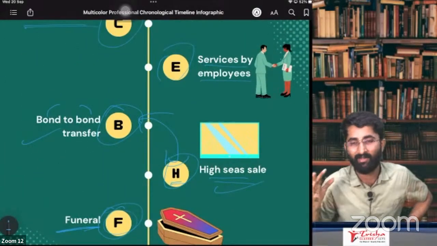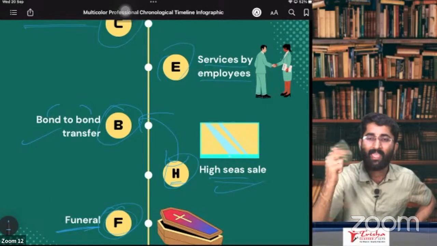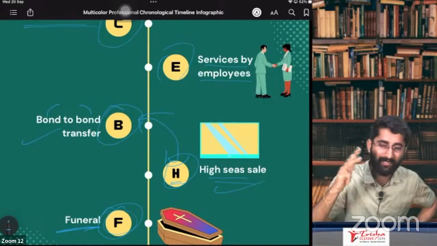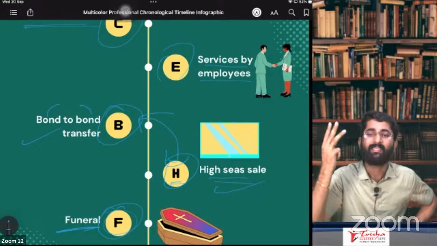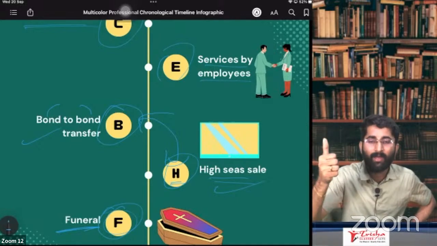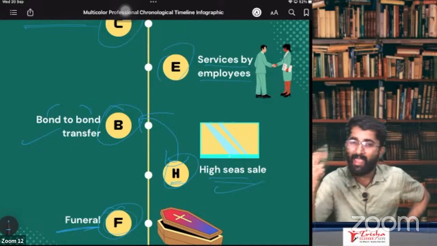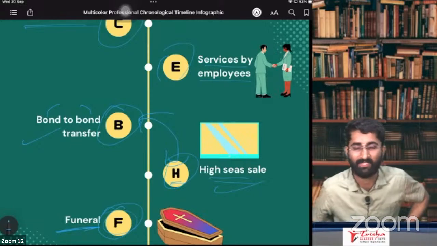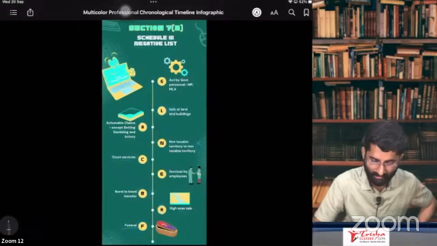Glance best friend. Remember, glance best friend. G for government. L for land and buildings. A for actionable claims. L for land. GLAN. N for entity to entity. C for court. E for employee. B for bond to bond transfer and high seas sale. F for funerals. There are 8 entries on Schedule 3, the negative list. So this is clear?